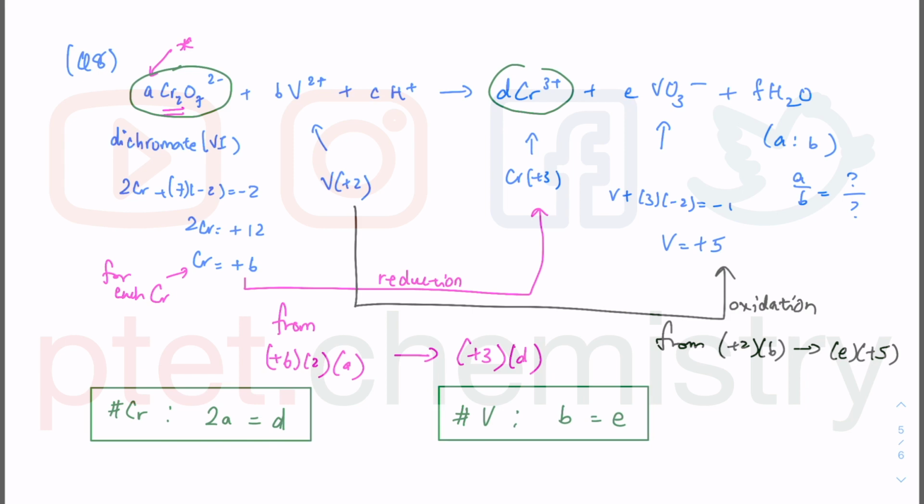We can imagine that we want A and B. So we're going to substitute the 5E to become 5B. Basically 5E is equal to 5B because B is equal to E in terms of the number of atoms. Whereas 3D is equal to 3 times 2A, because D is equal to 2A. So this is equal to plus 6A.